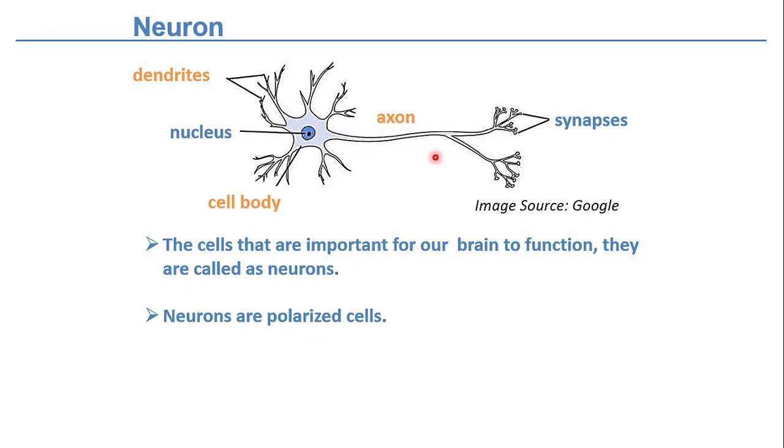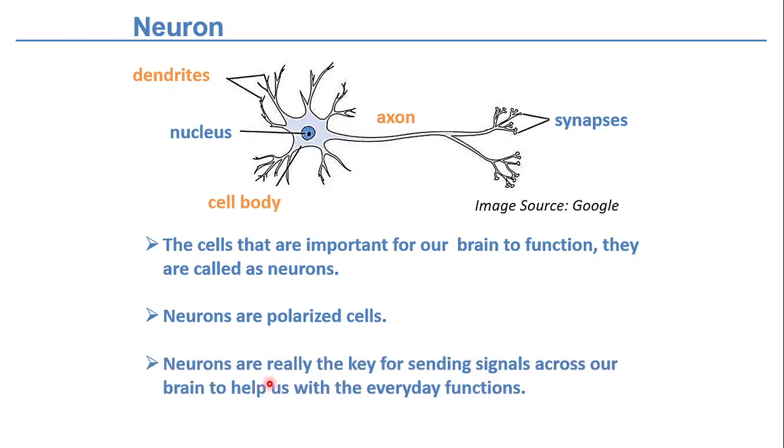This axon can go up to 2 meters in humans, or even more than that, and this ends up with the synapse. Now what is the synapse? This is actually the talk between two neurons, right? When the first neuron talks with the next neuron, there is something called signaling from one neuron to the next. Only when that signaling is happening is your brain able to function. If that signaling stops, our brain will not function.